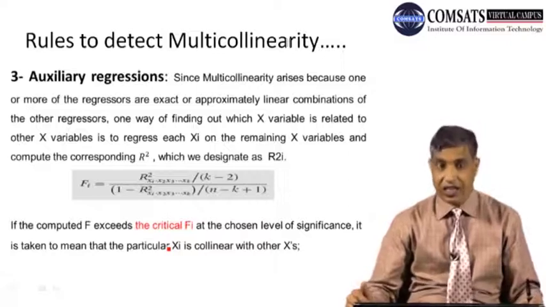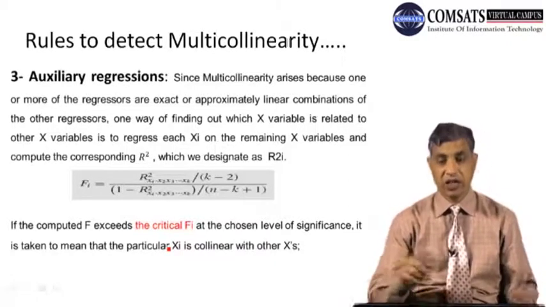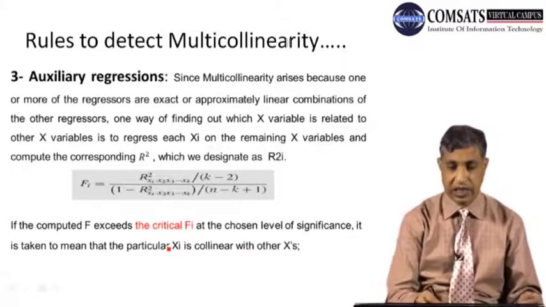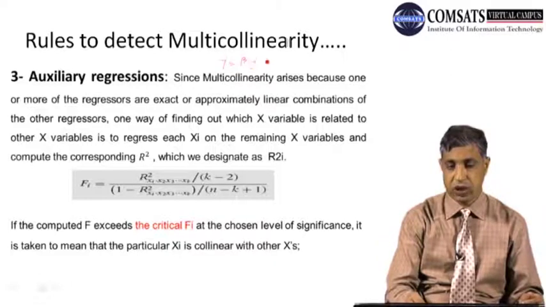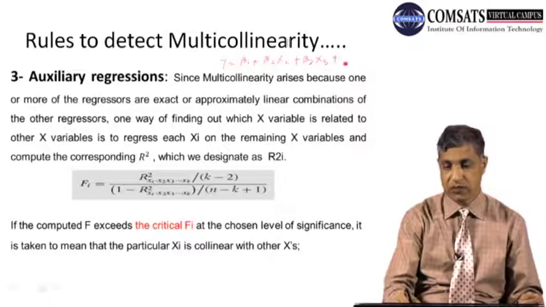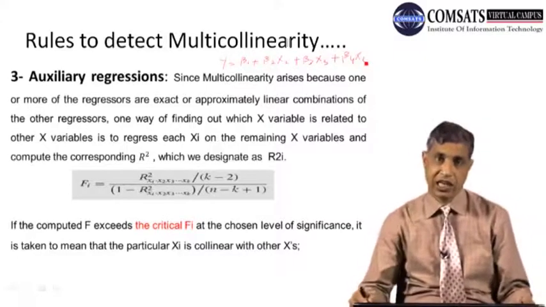The other is the auxiliary regressions. This is not the original regression, for example, if we run the regression of y on beta 1 plus beta 2 x2 plus beta 3 x3 plus beta 4 x4, this is not the auxiliary regression.